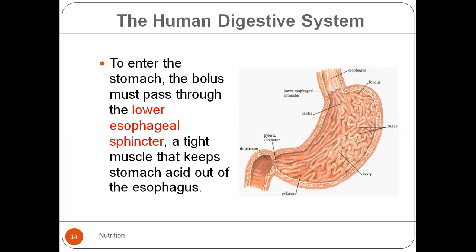Right. Next, now the next structure is the stomach. To enter the stomach, the bolus must pass through the lower esophageal sphincter. Lower esophageal sphincter, or we call it the cardiac sphincter. It is also known as the cardiac sphincter or the cardiac opening. This cardiac sphincter is present in this area, beta. It is present here, in this area, the cardiac sphincter. Okay, the cardiac sphincter is present here, and why is it present?